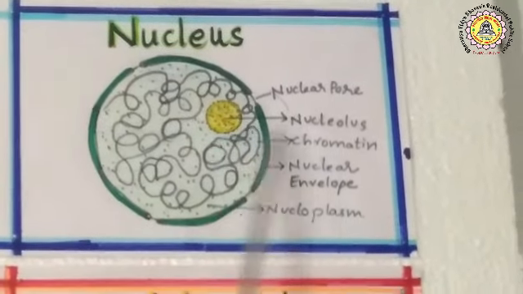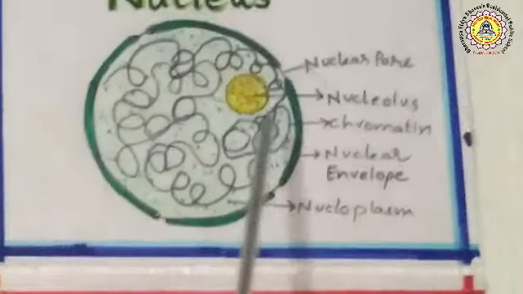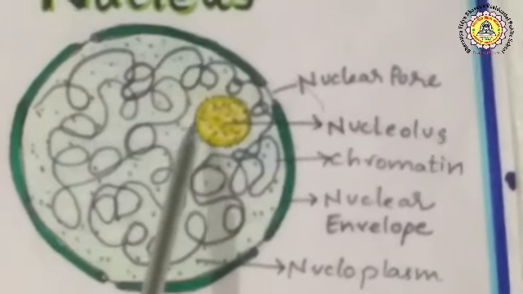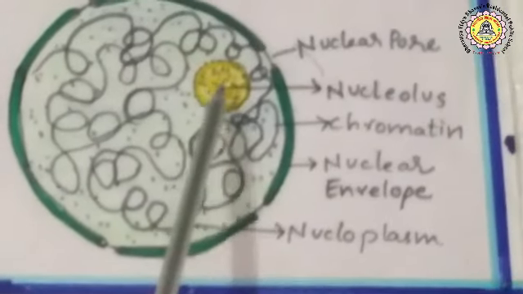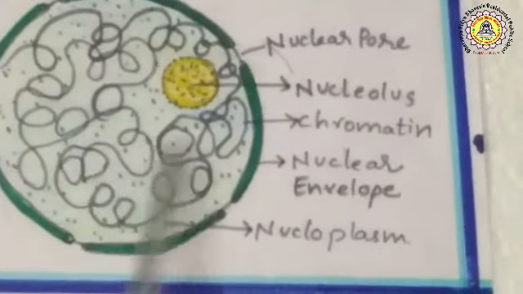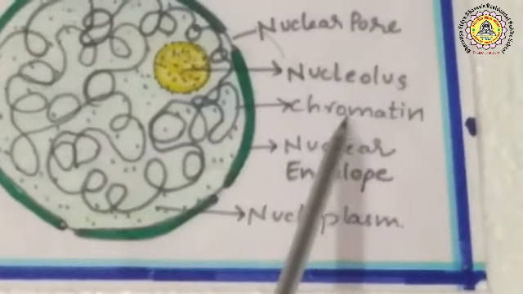Inside the nucleus, nucleolus is present. Either one or more than one nucleolus is present. Nucleolus is made up of RNA. RNA is used for the synthesis of proteins in the cytoplasm. Inside the nucleus, a diffuse network of filaments is present, known as chromatin, which is made up of DNA.